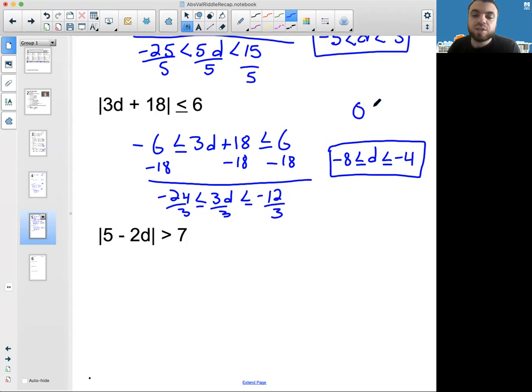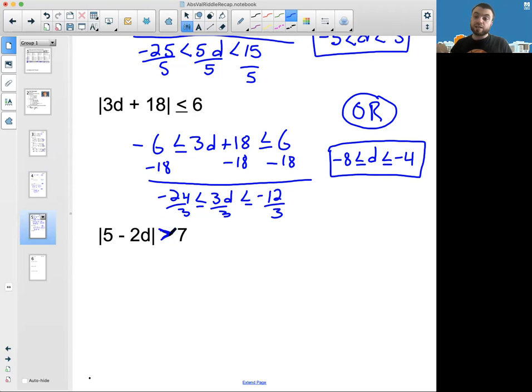And that is going to be like the letters OR, as in what this inequality is not. It's not an OR inequality, it's an AND inequality. That being said, this last inequality is an OR inequality, because again, the bars are alone.